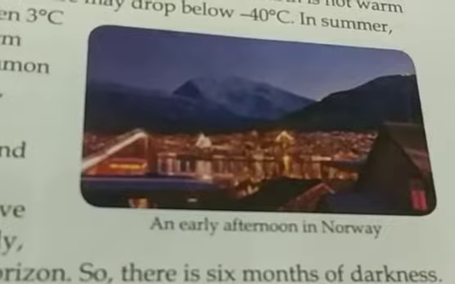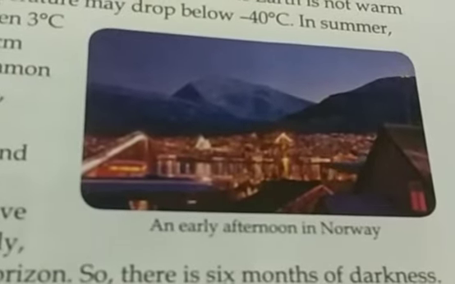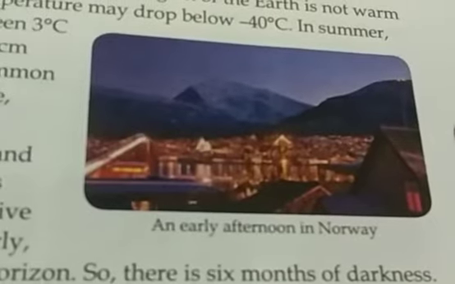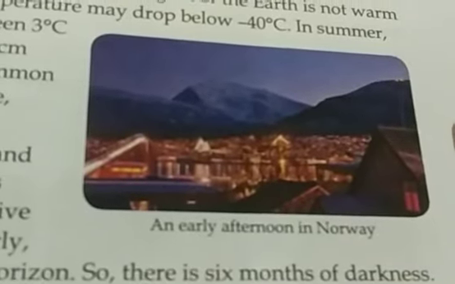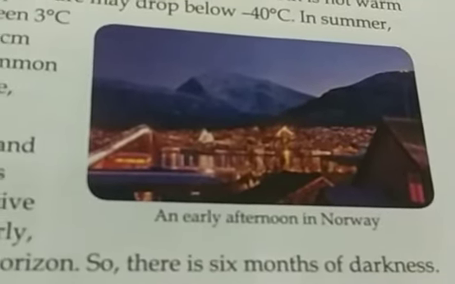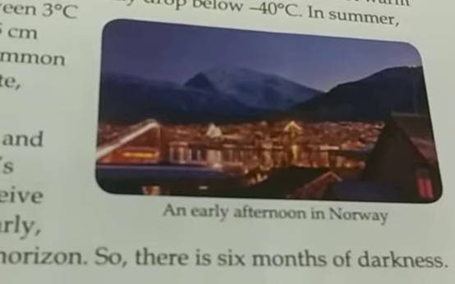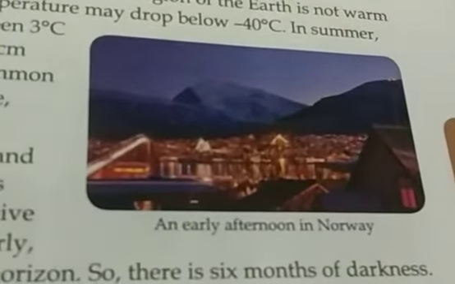Even if you throw boiling water in the atmosphere, it will turn into ice. In summer, the temperature may rise to between 3 degrees Celsius and 12 degrees Celsius, but this is also very cold. The rainfall ranges from 5 centimeters to 25 centimeters annually.